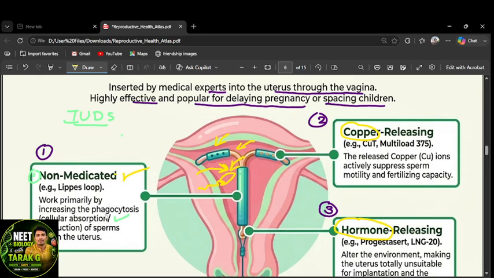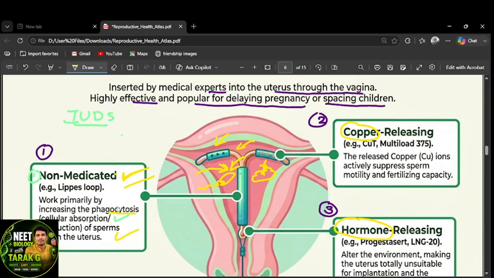Macrophages and WBCs engulf the sperm cells. We are not using any chemical in non-medicated IUDs. It is called an intrauterine device because it is inserted in the uterus, and the sperm within the uterus will be killed.